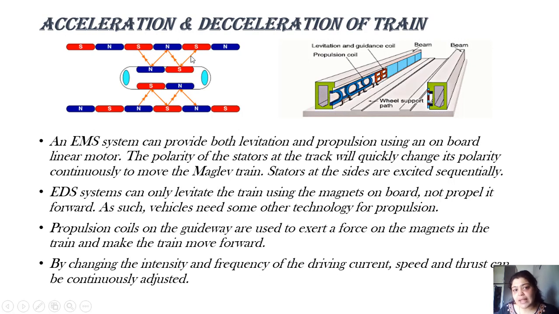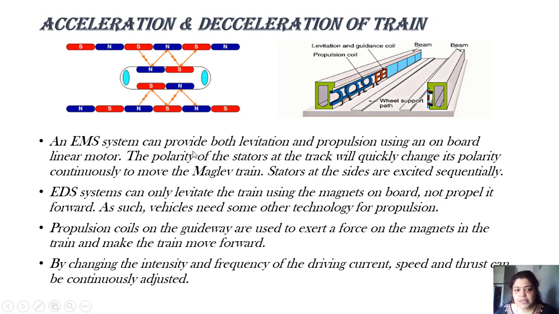This south and this south, there will be a repulsion between these two, and the second north will attract this. So you can say that from the front end, the train will receive an opposing force, but that is not sudden, it is gradual. Slowly, the current is reduced and polarity is changed, and this is how the train will come to a halt.